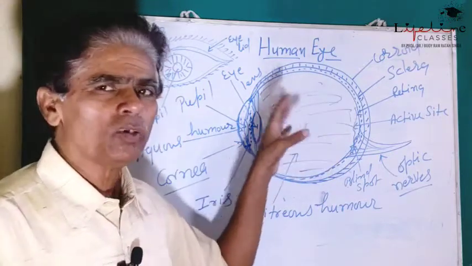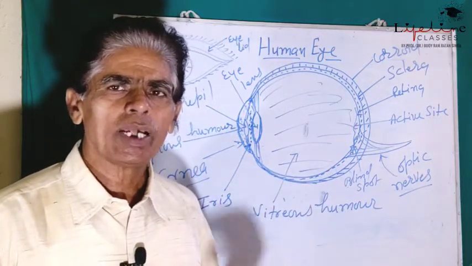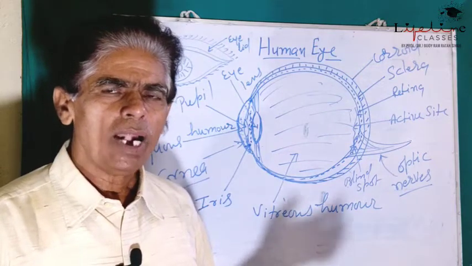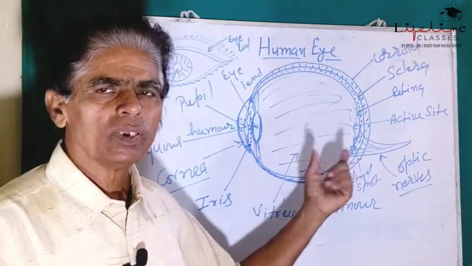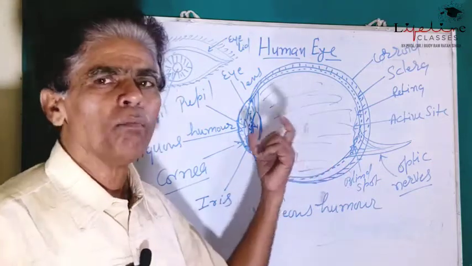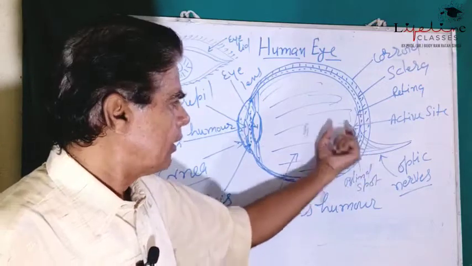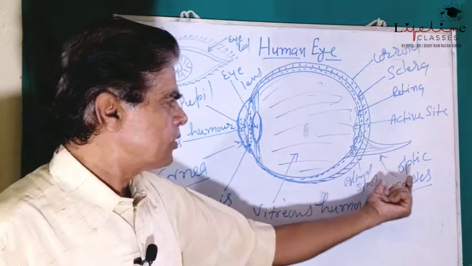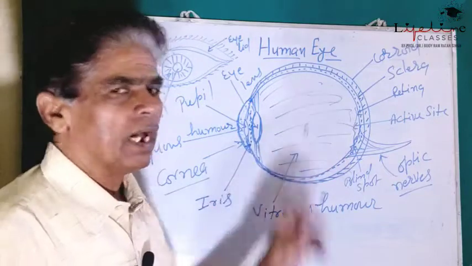Now, when the image is formed on the retina, the photosensitive cells get activated, and this activation of the photosensitive cells gets converted into electric impulses, and these impulses are received by the nerves arising from the retina.